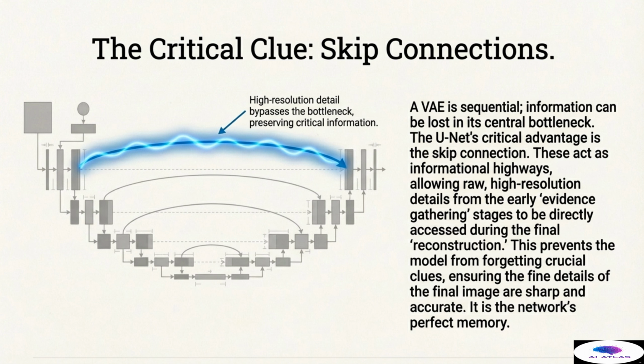These connections allow raw, high-resolution details from the early evidence-gathering stages to be directly transferred and accessed during the final reconstruction stage. This ensures that fine details, which are often the most fragile elements of an image, are preserved through the entire decoding process. For our detective, the skip connection is the network's perfect memory. It prevents the model from forgetting crucial clues, ensuring that the sharp edges and fine textures of the final generated image are accurate and high fidelity.